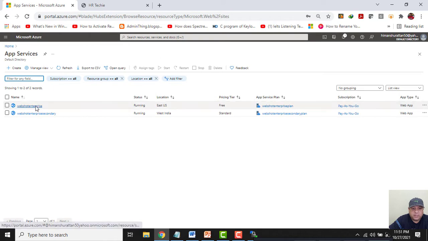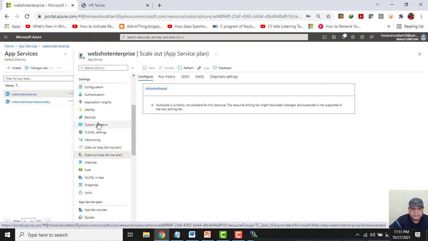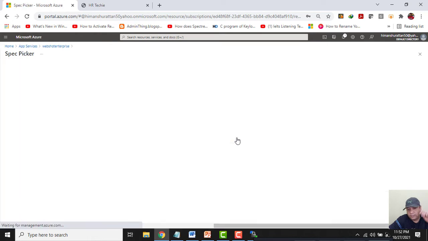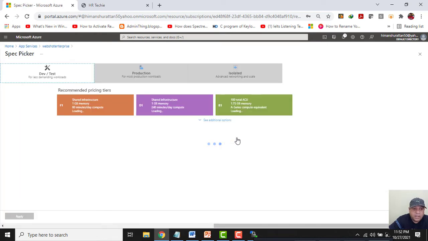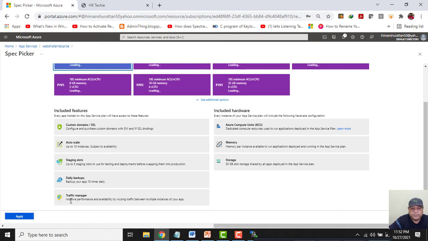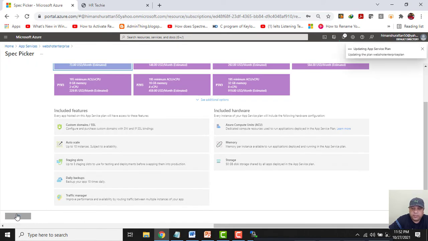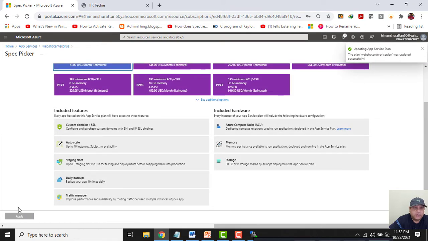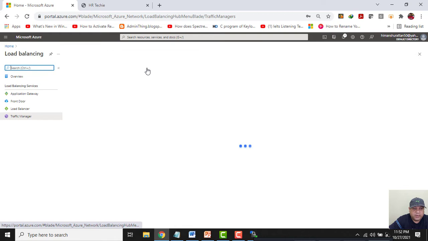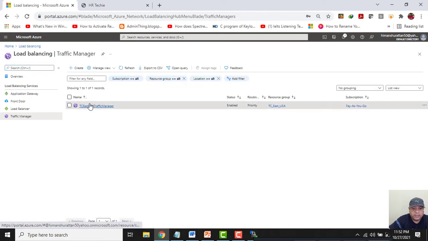Now we need to select custom domains and we will click on here. And now I will choose this S1 option because it supports traffic manager. And now I will click on apply. So the service plan has been applied successfully. Now let's go to home. Now let's again go to traffic manager. I will again click on it and now I will be configuring its endpoints.